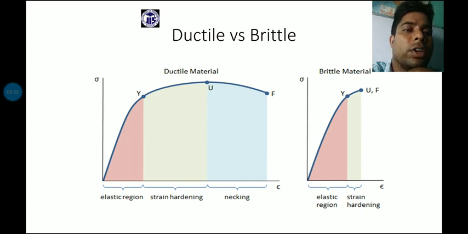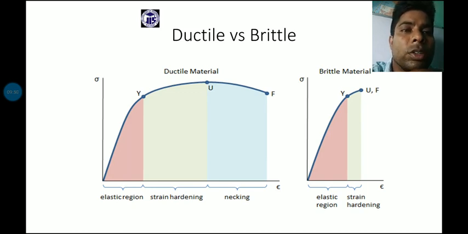And finally, on the right hand side, for the brittle material, there will be no neck formation. Only two phases will be seen in the test when brittle material is tested in the machine. Only one phase is the elastic region, another phase is strain hardening.